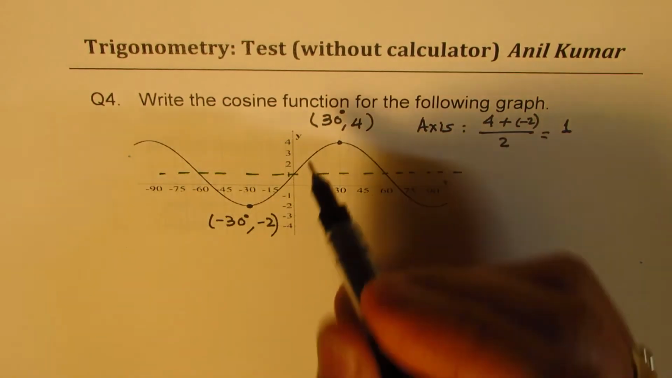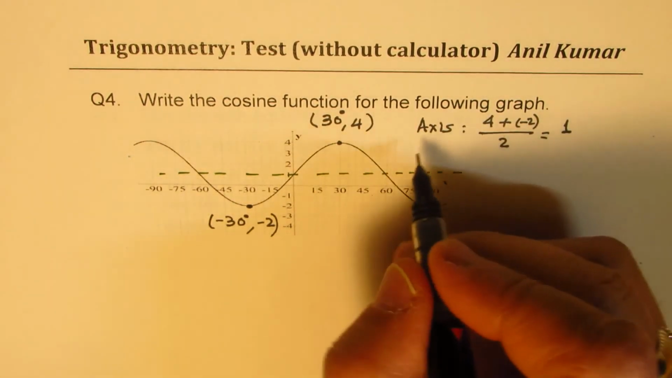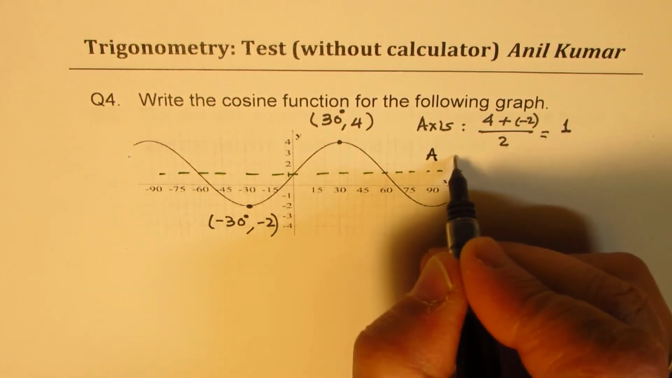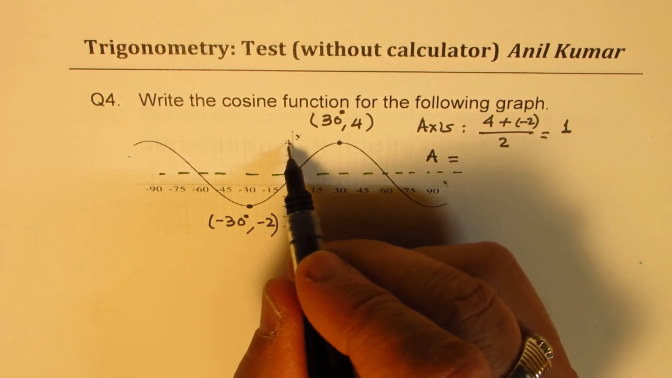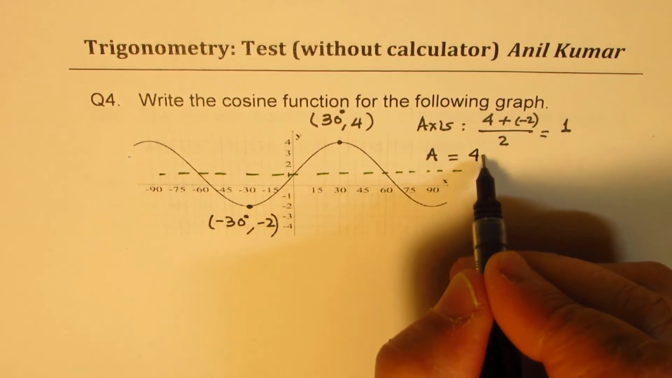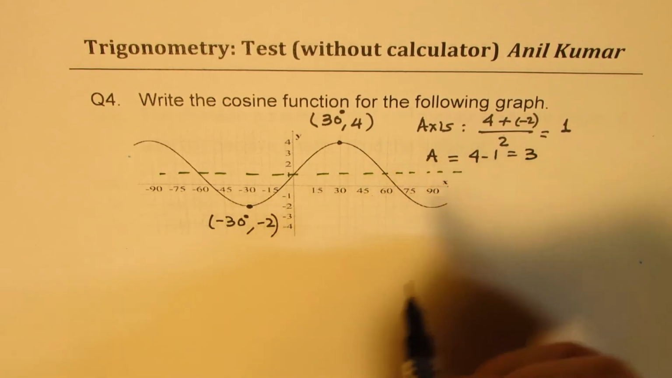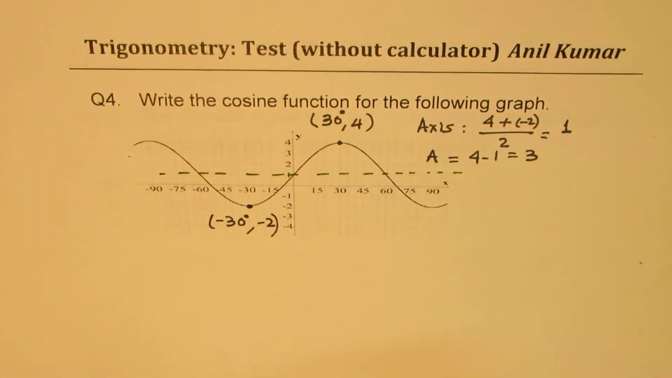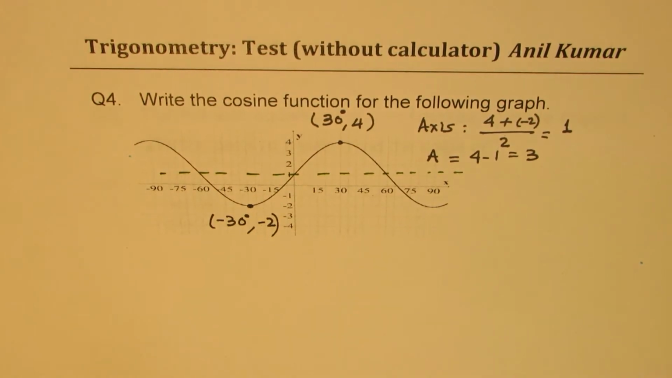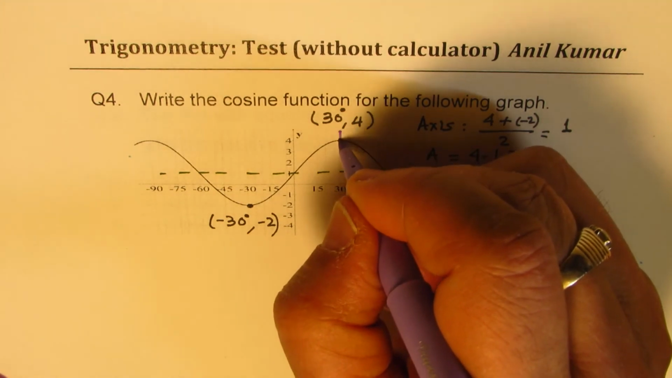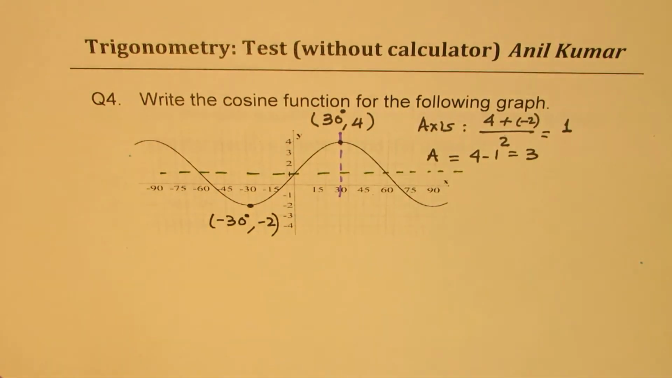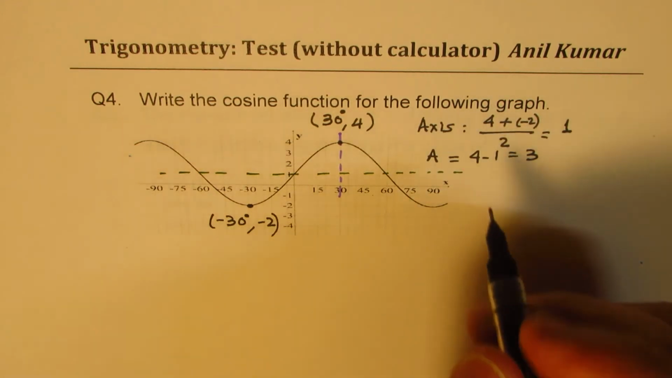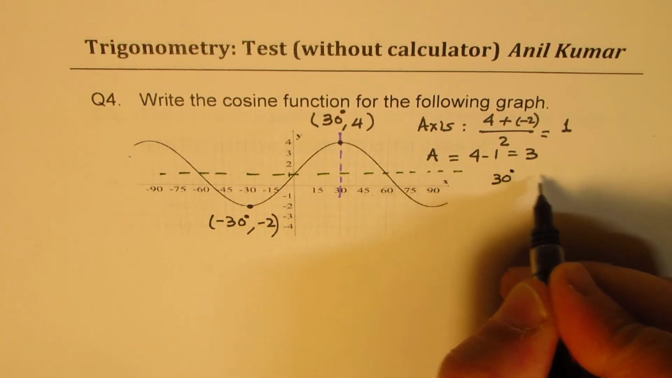Fine. From the axis, from 1 to 4, we get the amplitude, let's say just A. The amplitude here is 4 minus 1, which is 3. Now, as far as the cosine function is concerned, the cosine function starts with a maximum. So, in our case, it is starting from 30. Therefore, the phase shift is 30 degrees, right? So 30 degrees right.